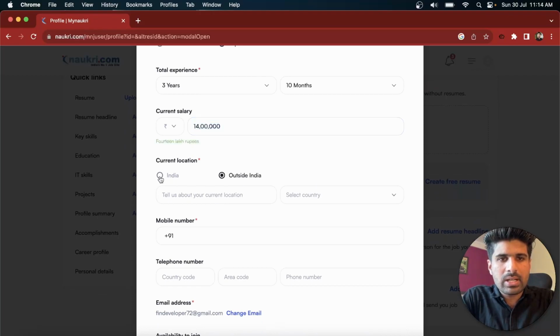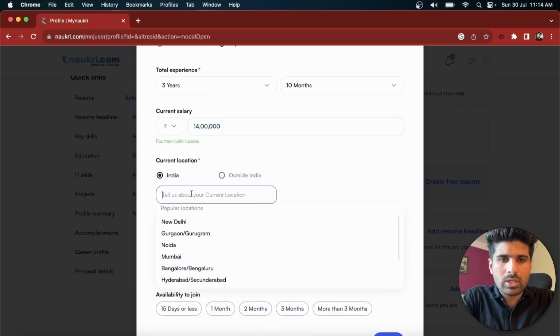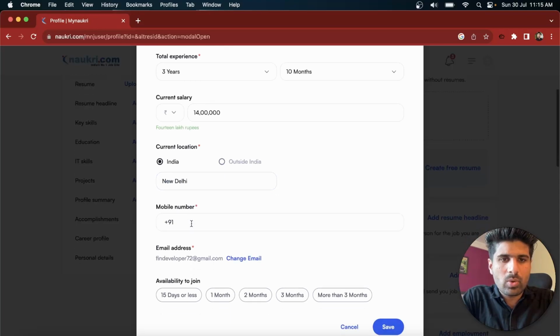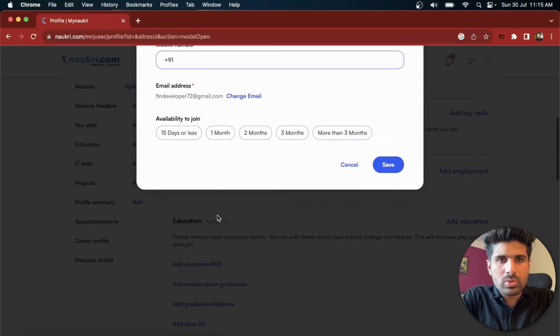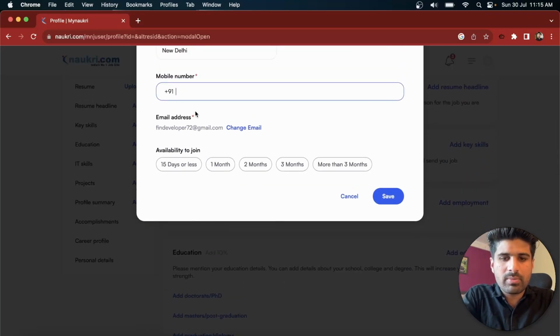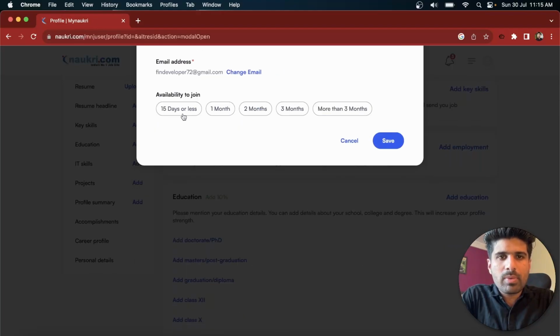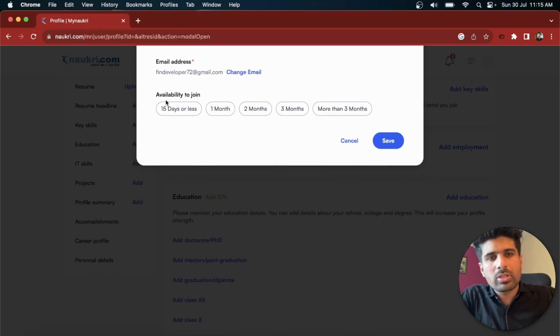You are currently in India, so you can click on India. So you can give a location like so. Then enter your mobile number. I'm entering my mobile number. Okay, so I entered my mobile number, and you need to put when you will be available to join the company.